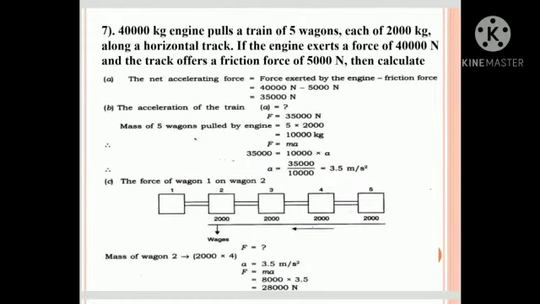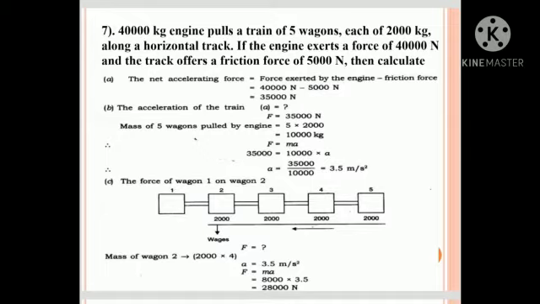And the next question. A 40,000 kg engine pulls a train of 5 wagons, each of 2,000 kg, along a horizontal track. If the engine exerts a force of 40,000 Newton and the track offers a friction force of 5,000 Newton, then calculate the net accelerating force. It is the force exerted by the engine minus the frictional force, that is 40,000 Newton minus 5,000 Newton, 35,000 Newton.